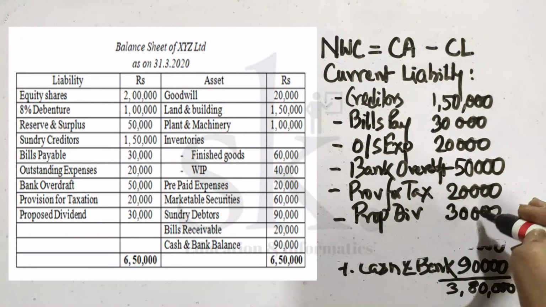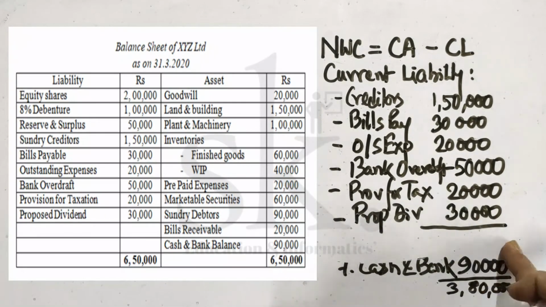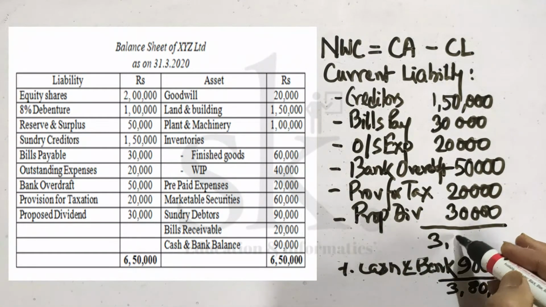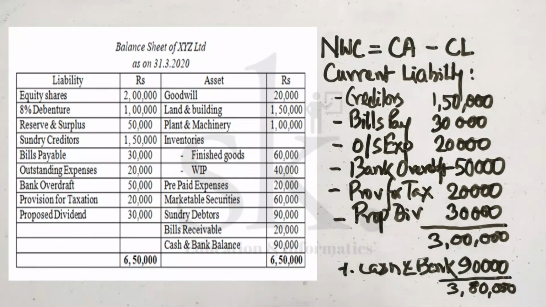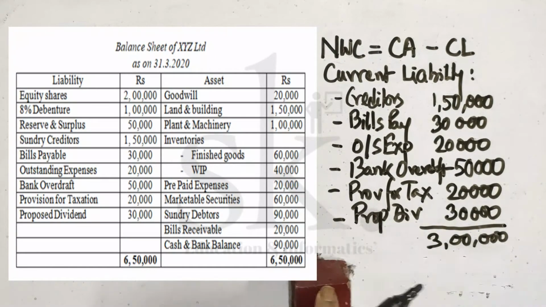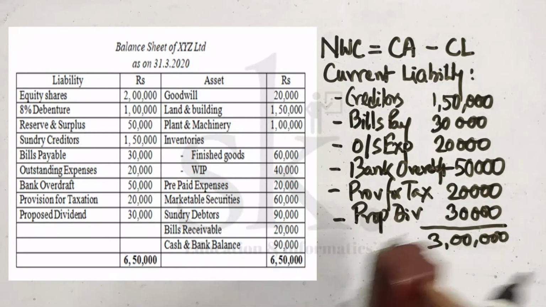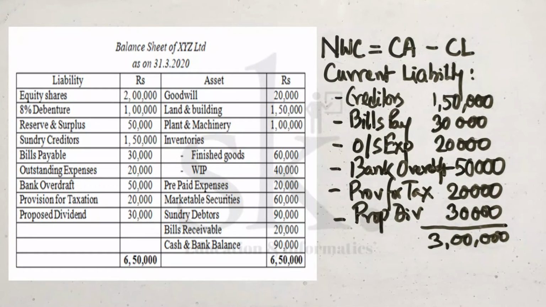If I add up, I will get the total of current liability. The total of current liability is coming to 3 lakhs. We know that the total of current asset, when we calculated gross working capital, was 3,80,000.